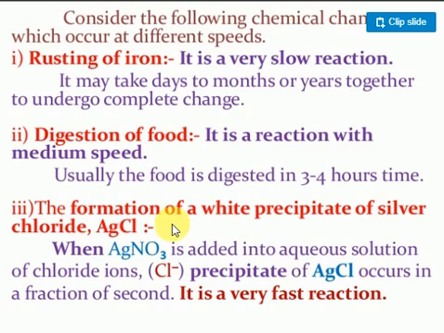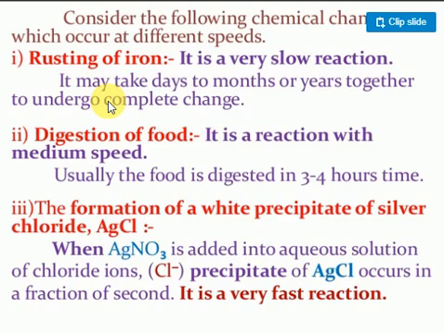Look at this. When you go to the laboratory for salt analysis, you want to identify whether chloride is there or not. In the test for anion, when you add silver nitrate, a white precipitate comes immediately. Why? Within a fraction of a second this chemical reaction happens, but other chemical reactions take place very slowly. There is a certain criterion, no?